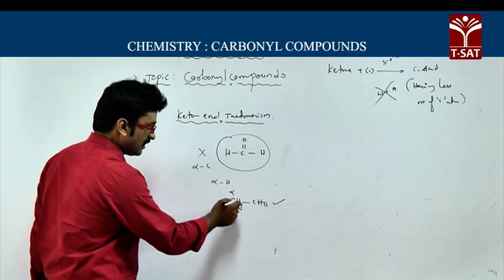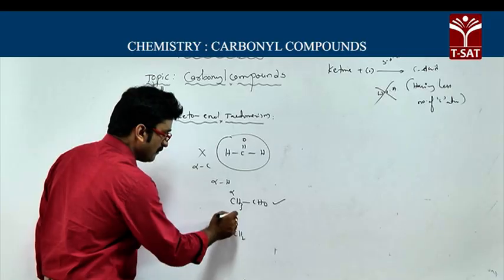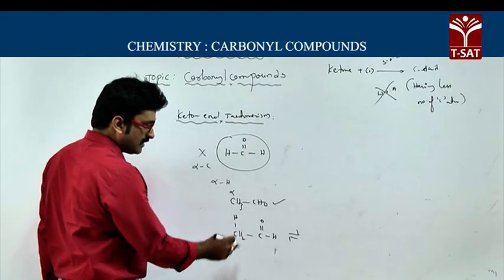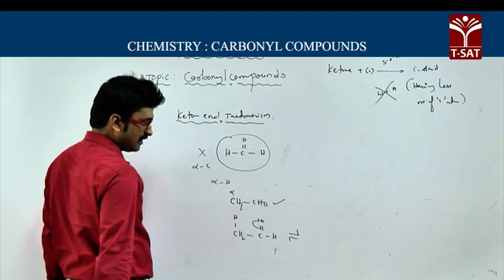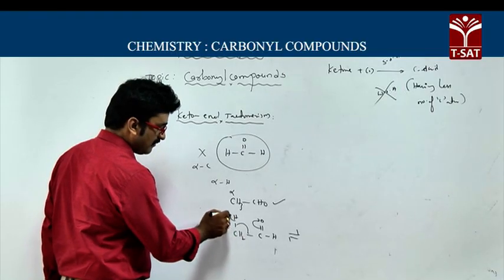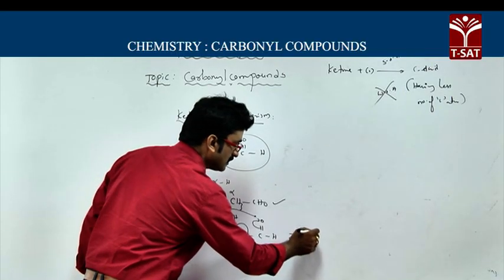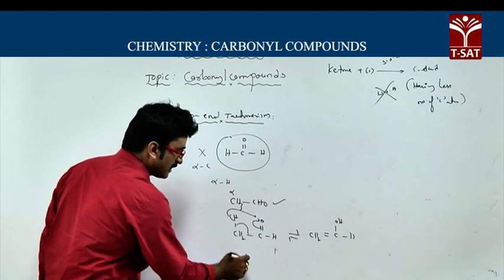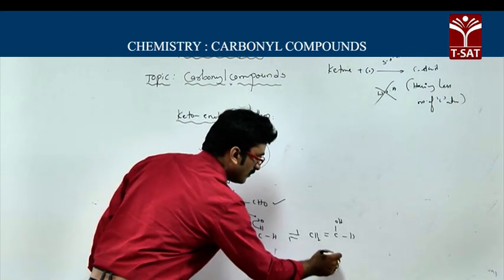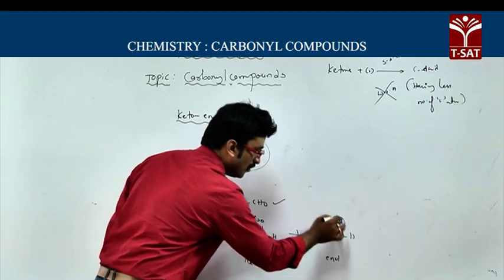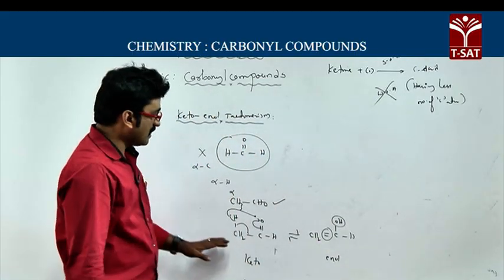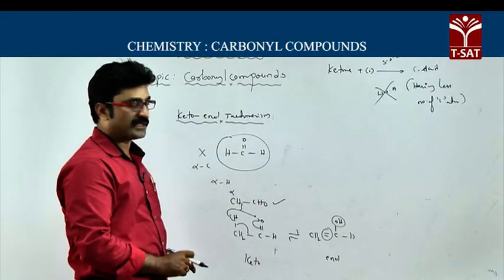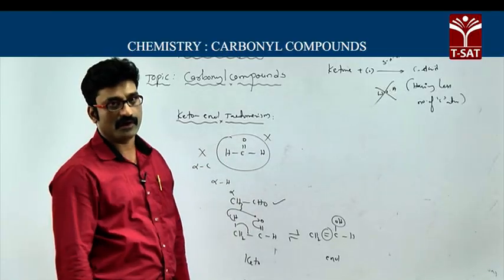I am writing the tautomers of acetaldehyde: CH3, C double bond O, H. In this case, when these pi bonded electrons are taken by the oxygen, these electrons will be shifted like this, and this hydrogen will be taken by the oxygen. So you will get CH2 double bond C, with OH and H. This is called the keto form, and this is called the enol form, because it has an ene and an ol. This phenomenon is called keto-enol tautomerism. So acetaldehyde exhibits keto-enol tautomerism, but formaldehyde does not.